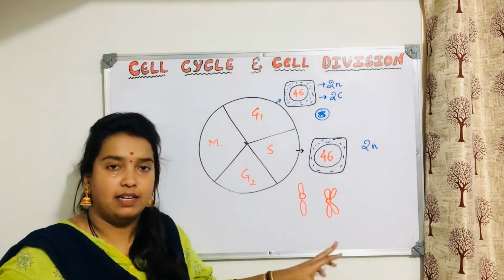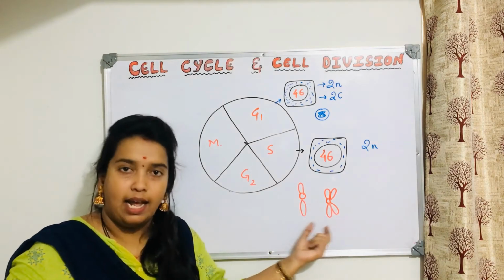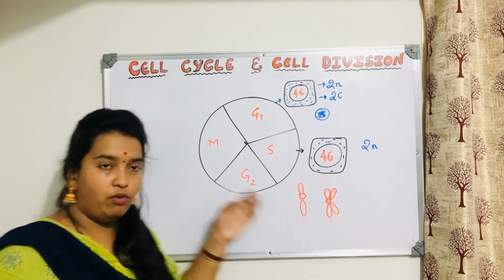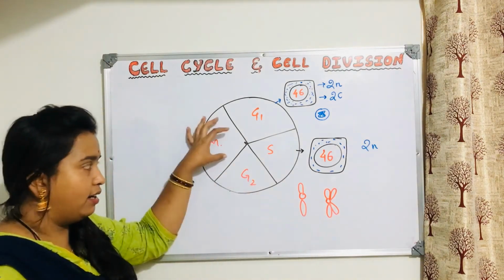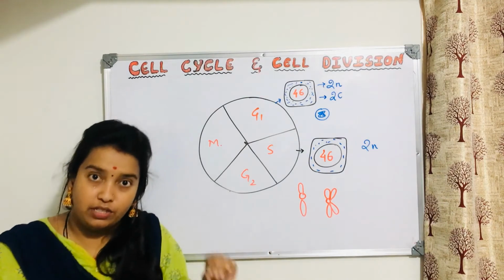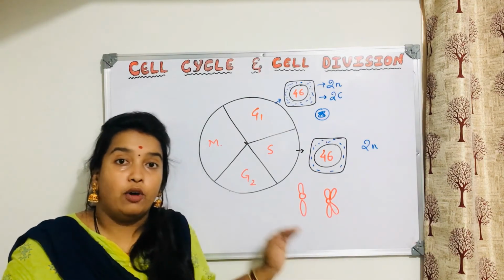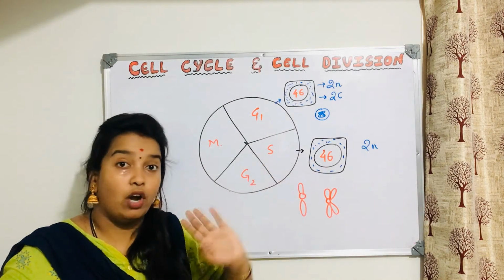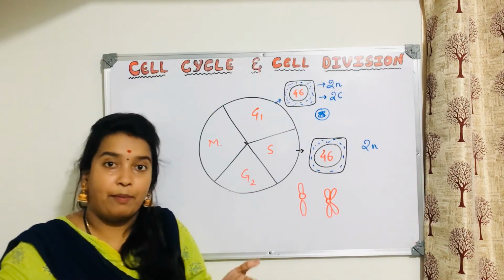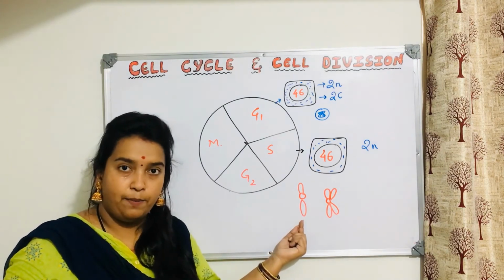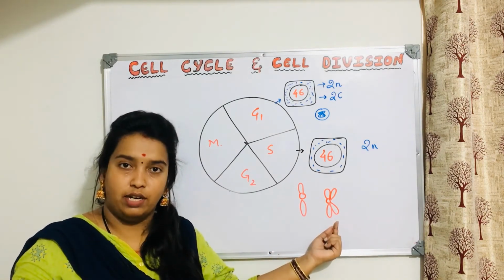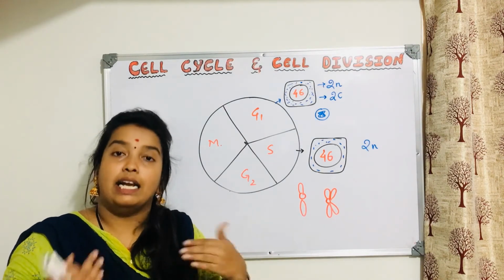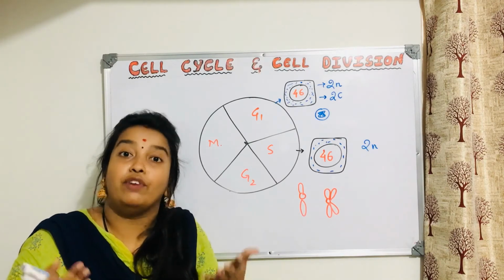So what has happened in S phase is this type of thing. Not exactly like this, because condensation and all these things are done later. I am just trying to explain to convince you why chromosomes are not doubled here. Instead of 46, during S phase it will not become 92. Instead, chromosomes which were like this have changed into this form. Replication has happened, and it has doubled the content of DNA.